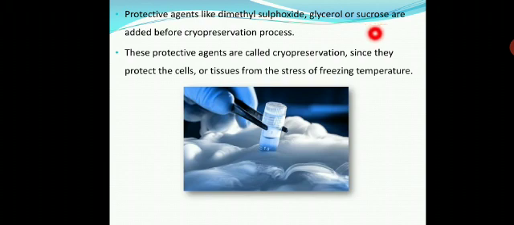Why we have to use them means we want to avoid the stress of the biological material. Then dimethyl sulfoxide, glycerol or sucrose are the protective agents. These protective agents are called cryoprotectants, since they protect the cells or tissues from the stress of freezing temperature.